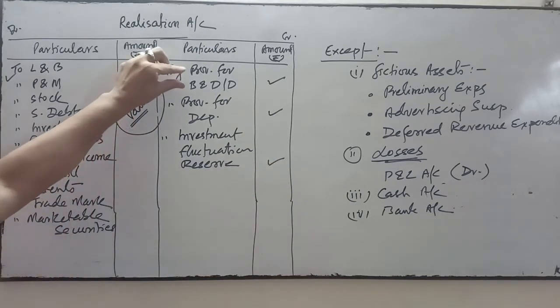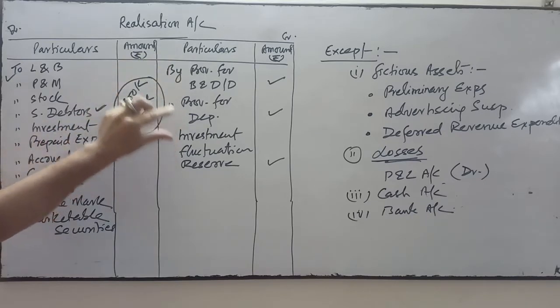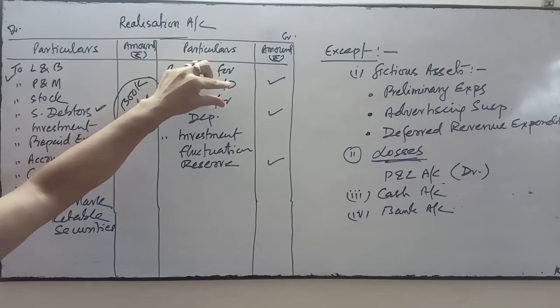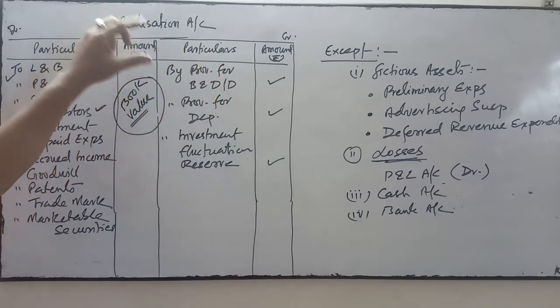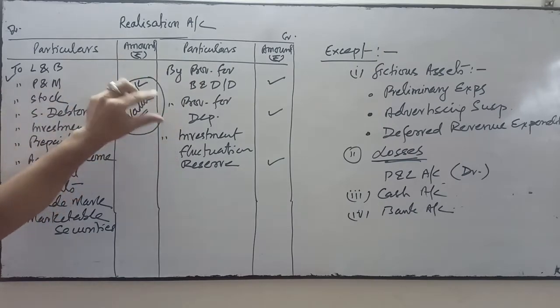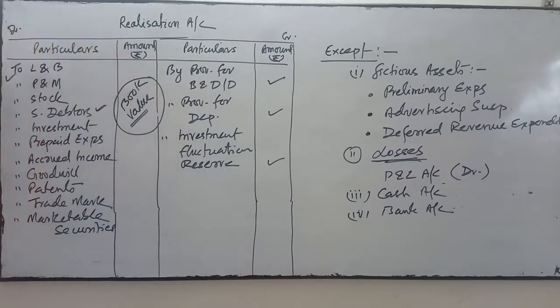So these ledgers are also closed by transferring into the realization account. Provision for bad debts balance will be transferred to realization account. Similarly, provision for depreciation and investment fluctuation reserve balance will be transferred. These are related to your sundry debtors and investment.